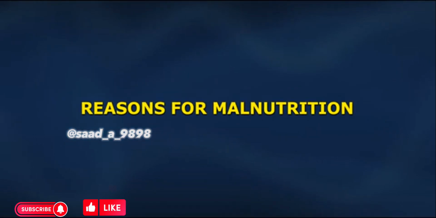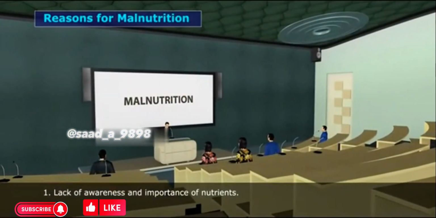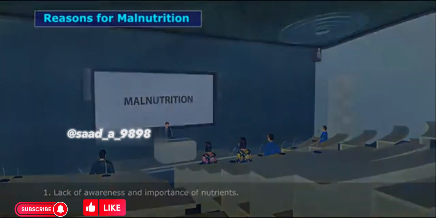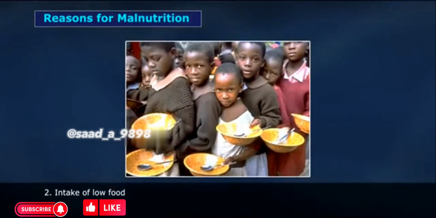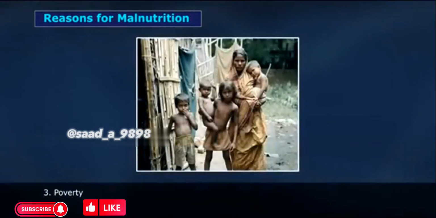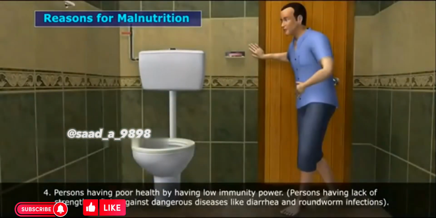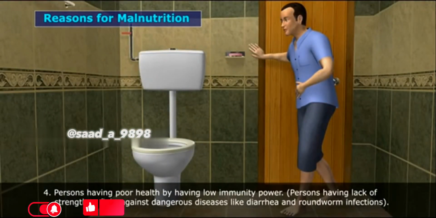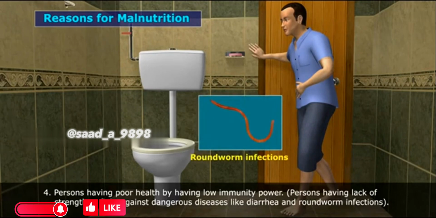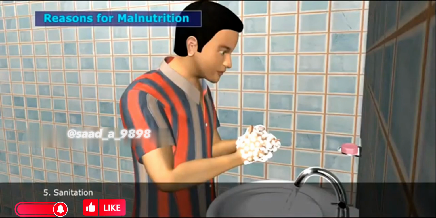Reasons for malnutrition. 1. Lack of awareness and importance of nutrients. 2. Intake of low food. 3. Poverty. 4. Persons having poor health by having low immunity power. Persons having lack of strength to fight against dangerous diseases like diarrhea and roundworm infections. 5. Sanitation.